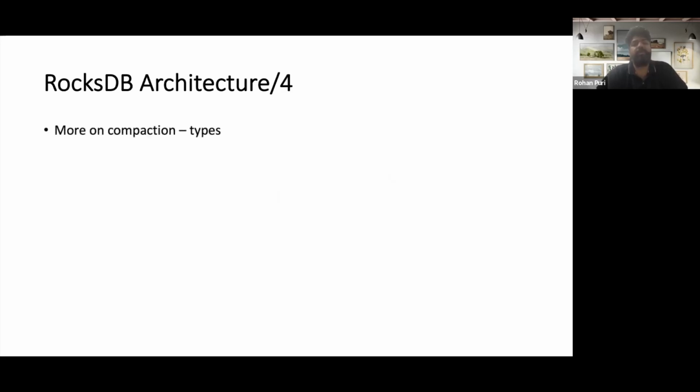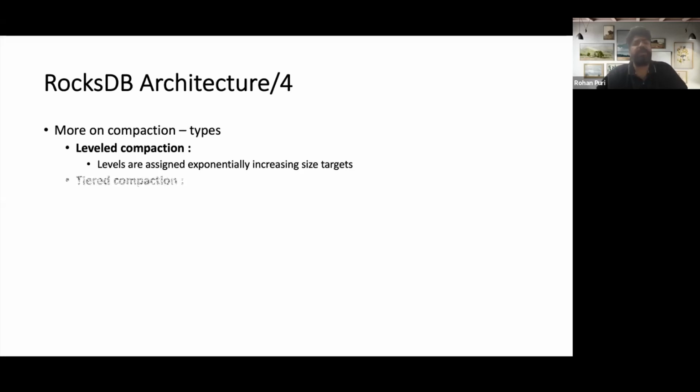So let's talk more about compaction, because that's a very important and continuously worked-on item. There are multiple types of compaction. One is leveled compaction, where at each level there is an exponential increase of size targets.